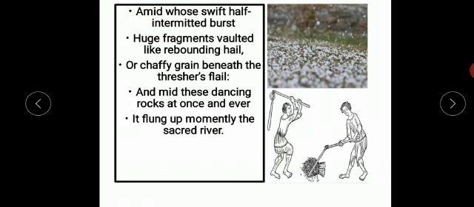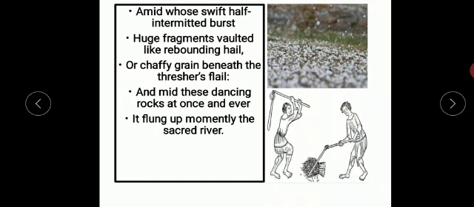Amid whose swift, half-intermitted burst, huge fragments vaulted like rebounding hail, or chaffy grain beneath the thresher's flail. So, this mighty fountain was not outbursting continuously, although it was making sound continuously, but it was bursting out at a regular interval. Okay.